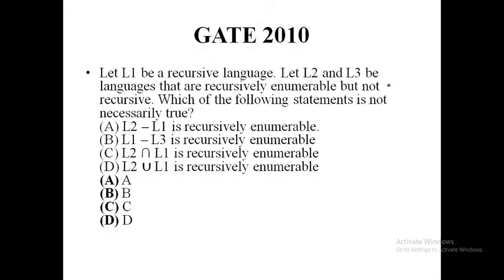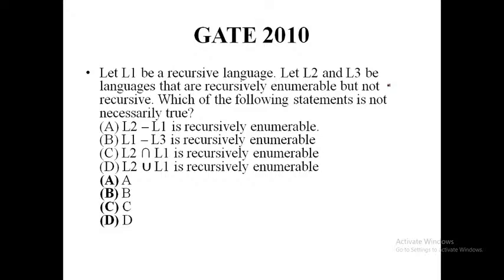So we come to our second problem, our last problem. L1 is a recursive language, L2 and L3 are languages that are recursive enumerable but not recursive. Which one of the following statements is necessarily true? L2 minus L1: L2 is recursive enumerable, L1 is recursive.